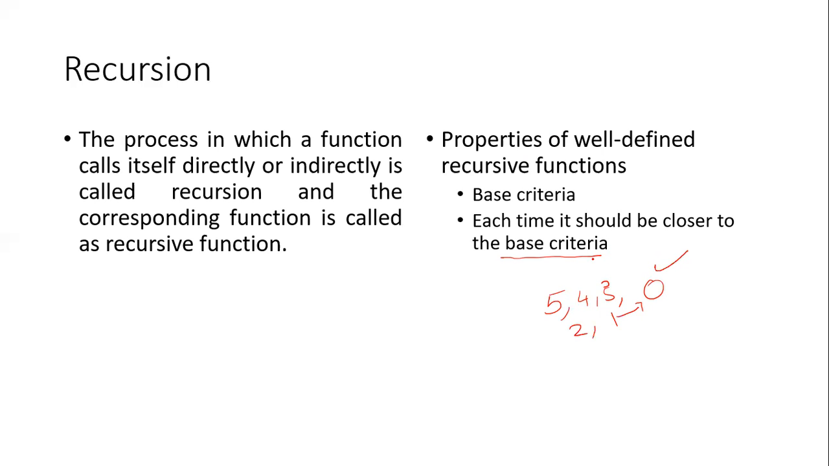So in a recursive function, we must have a base criteria, and there should also be some mechanism to bring it closer to the base criteria. The base criteria may be a variable or a value, depending on the requirement. Okay. As I told you, recursion itself is an example of a stack.